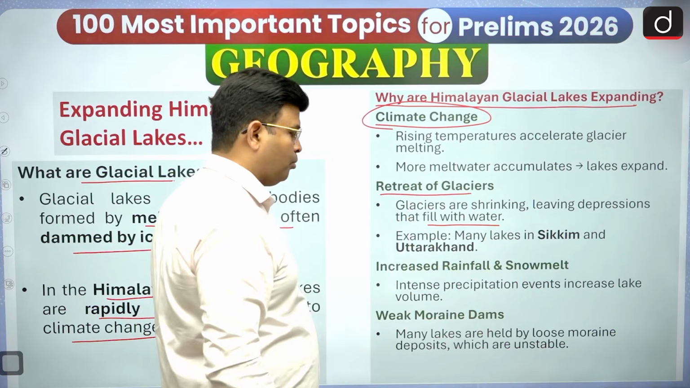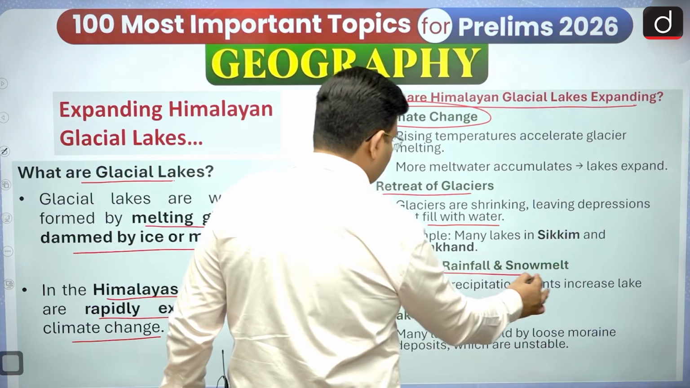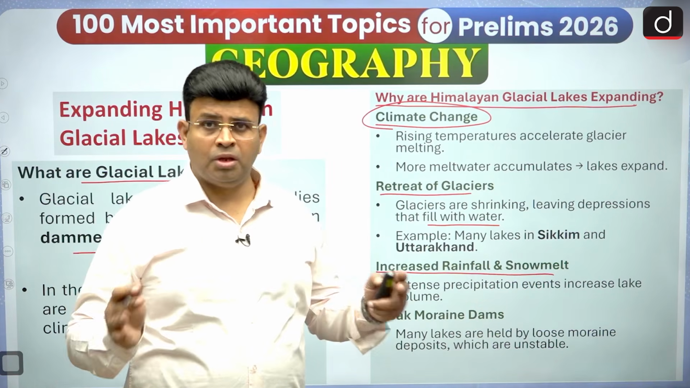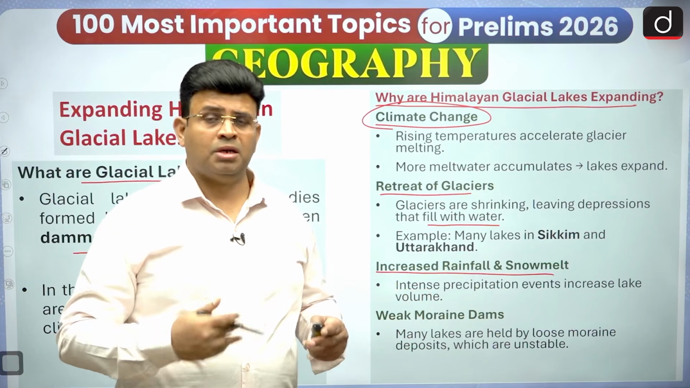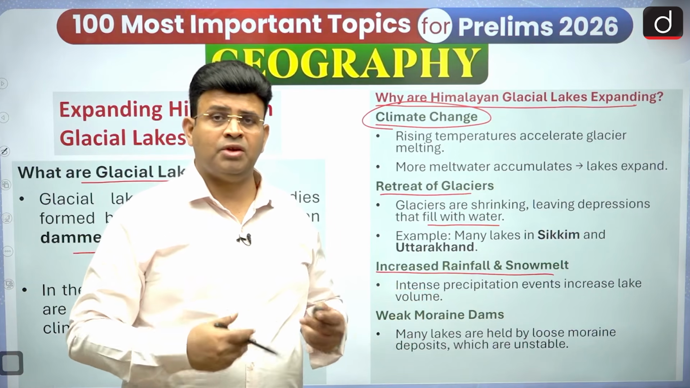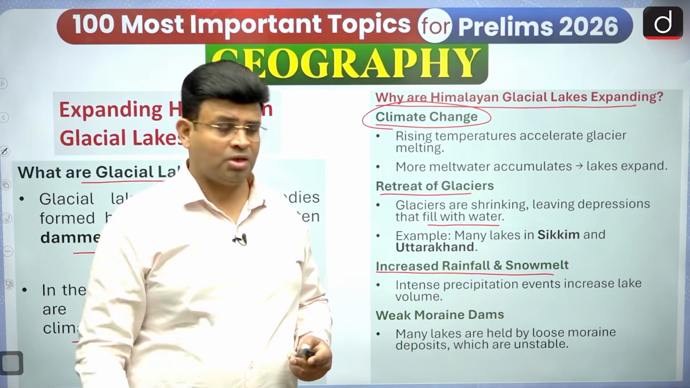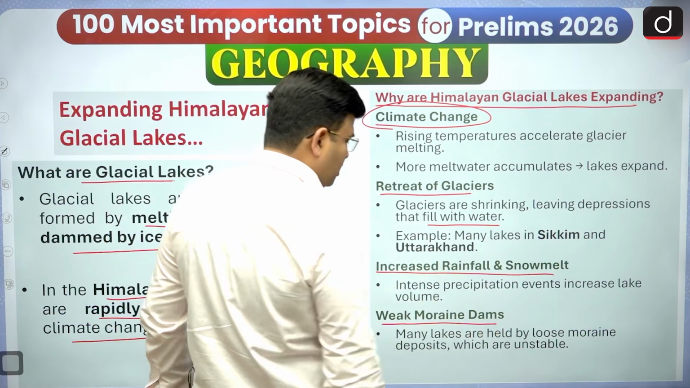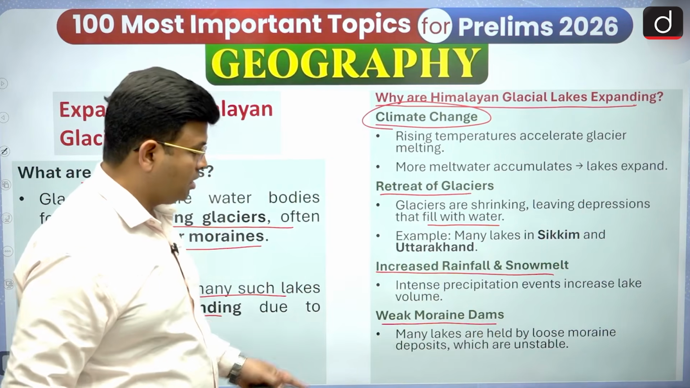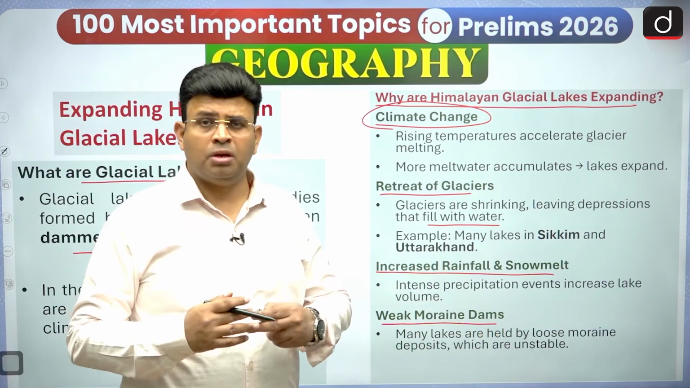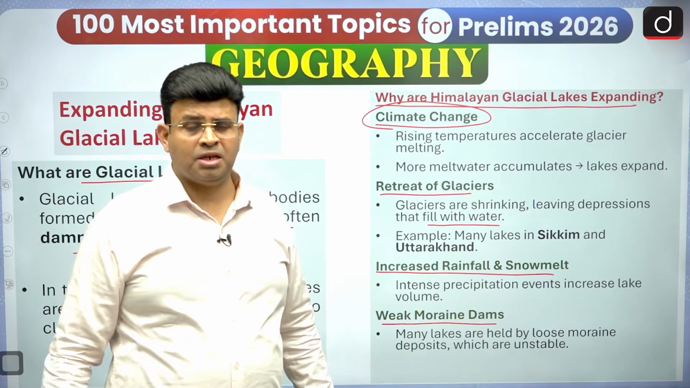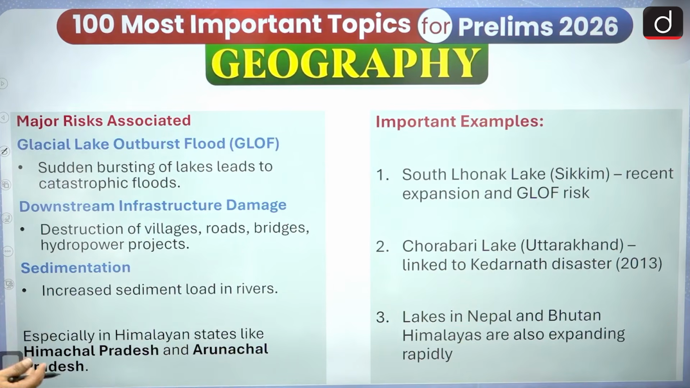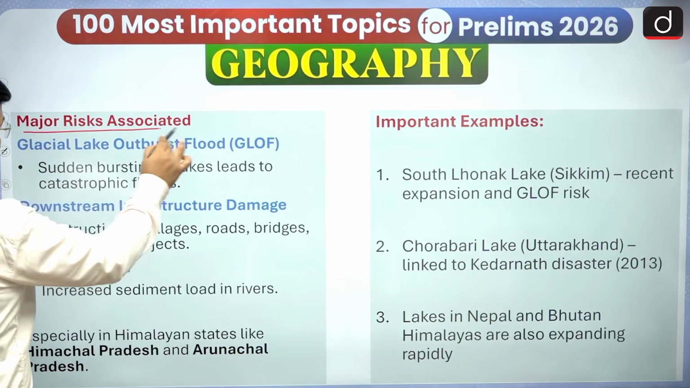Third, increased rainfall and snowmelt. Intense precipitation events increase the lake volume, a large volume of water because of more rainfall, and sometimes if a cloudburst takes place, devastation can be done. Fourth, weak moraine dams: many lakes are held by loose moraine deposits, which can be unstable, and can be breached by the expanding lake and large volume of water. So here is the major risk associated with expanding Himalayan glacial lakes.